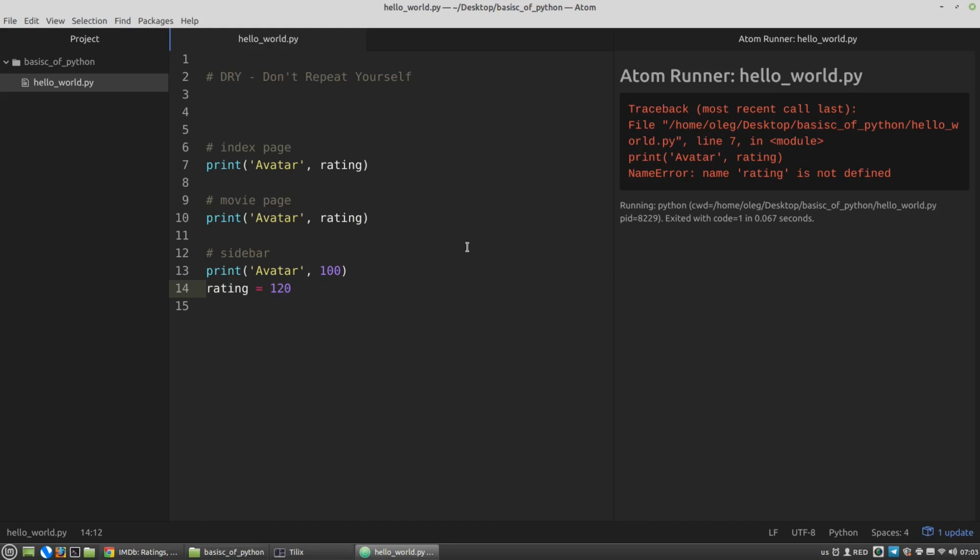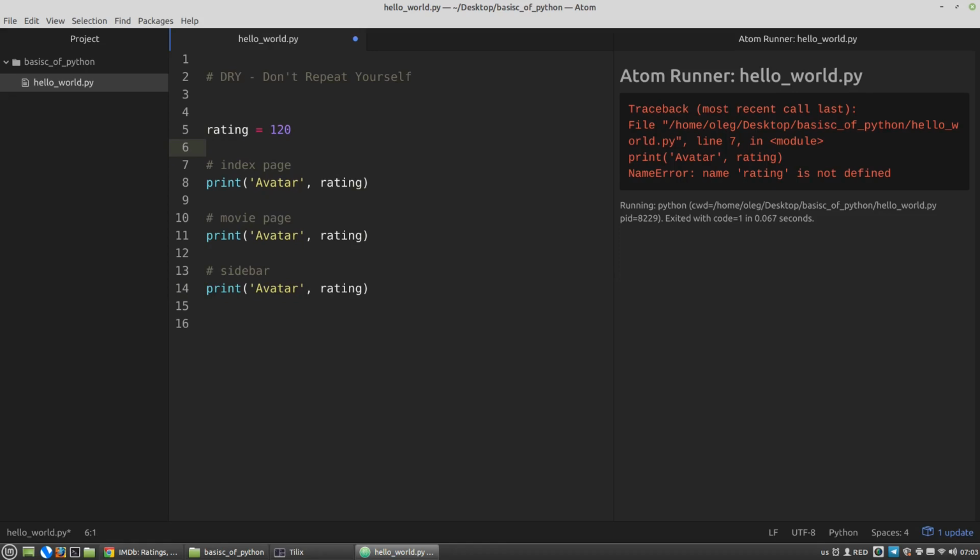Well, our code has become a little bit more DRY. We got rid of duplication, and one of the problems has been resolved. The value of the rating can be changed in only one place, here, at the definition of the variable. And now the naming rules.